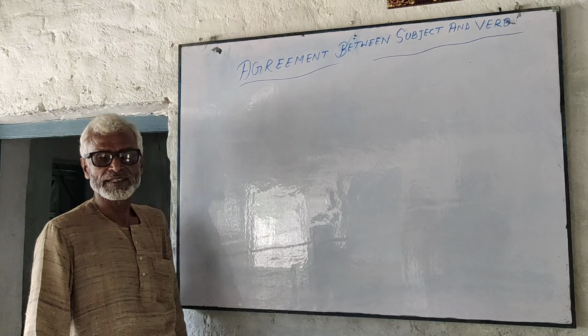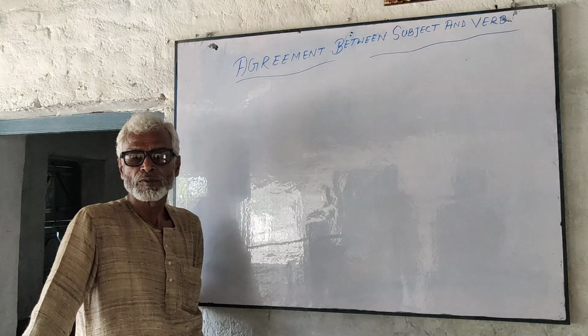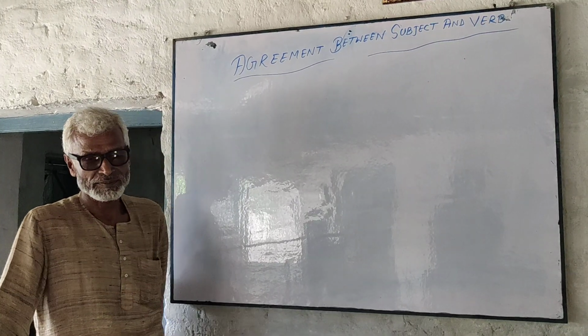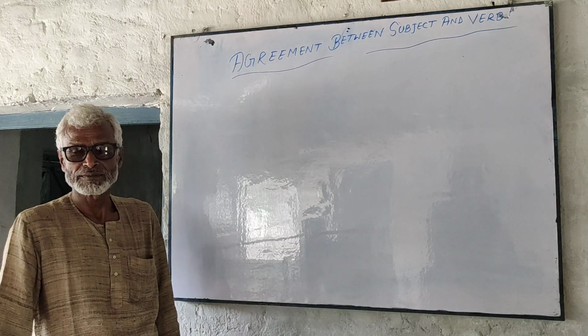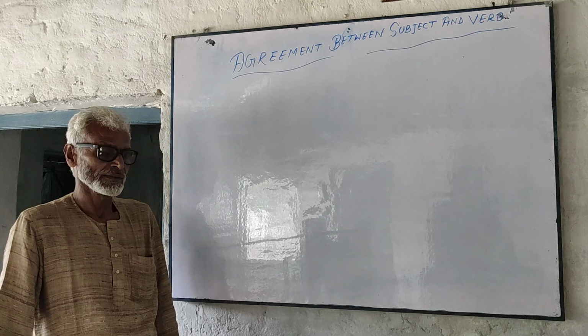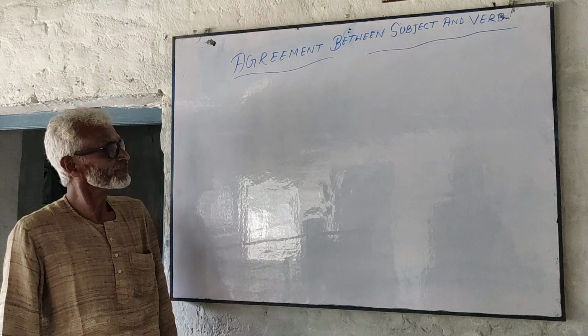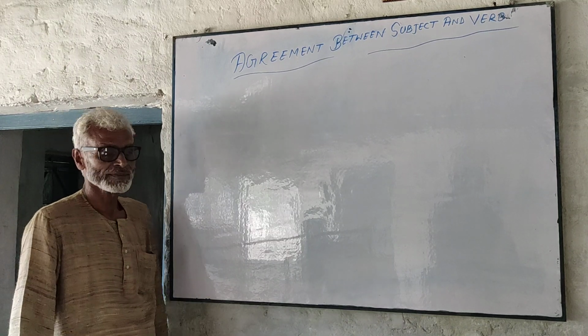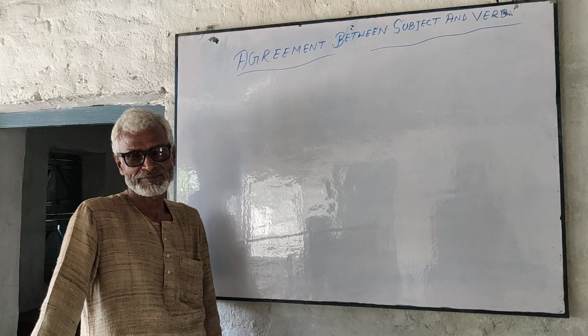The general rule is, when more than one subject is connected with and, the verb is in the plural number. For example, Ram and Shyam are students.